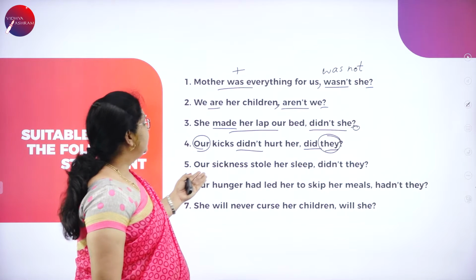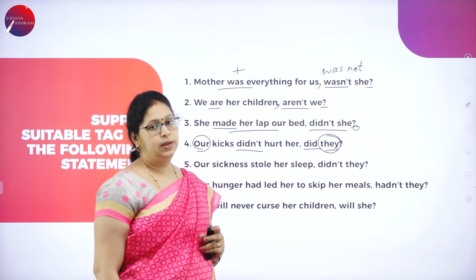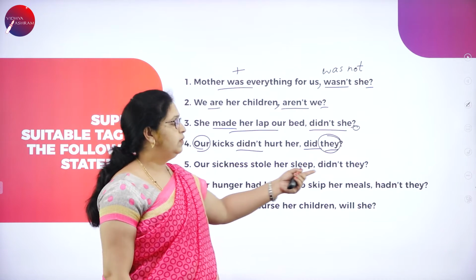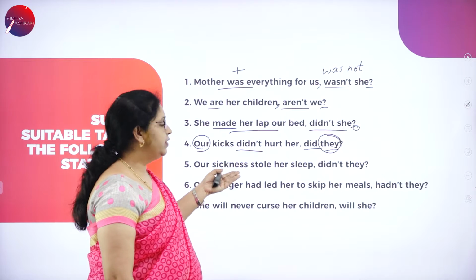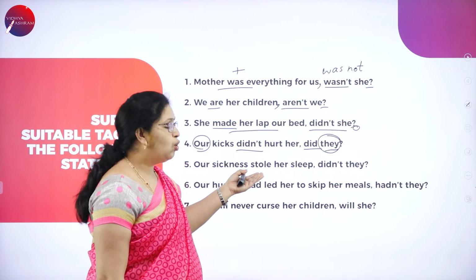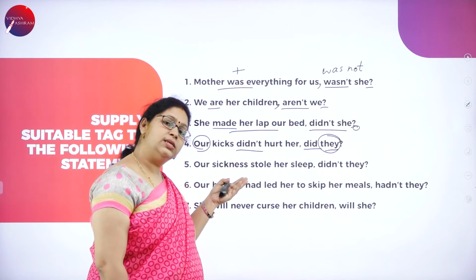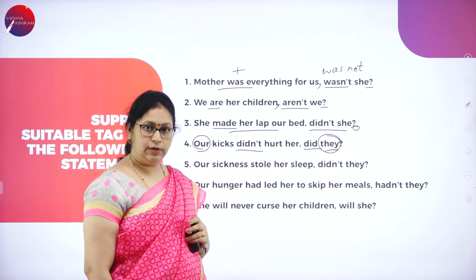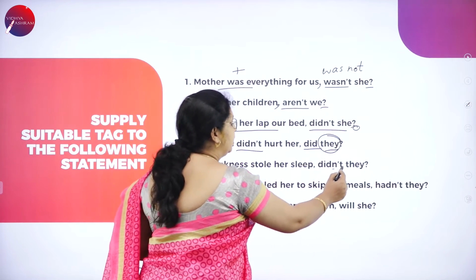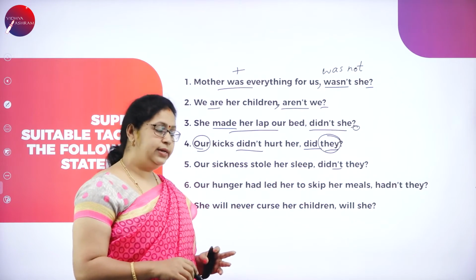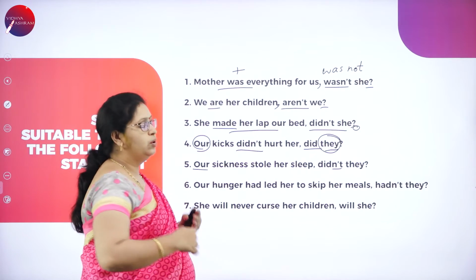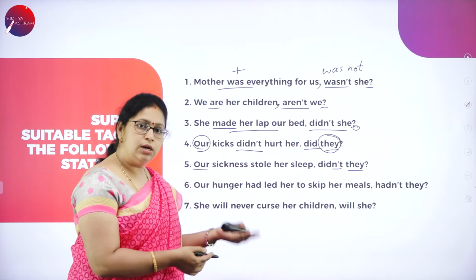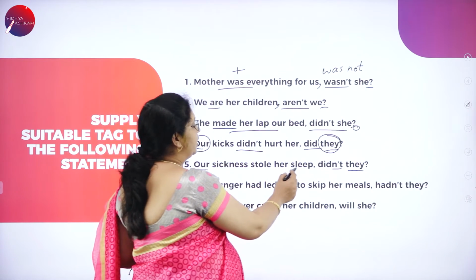Our sickness stole her sleep. In this there is no auxiliary verb. There is no modal. So what will we do? We'll use do form. And which tense is it? Sickness stole. Steal is present tense. Stole is past tense. So we'll use did, and the statement is positive, so we'll change it to negative. We make it didn't. Here it is our, so it becomes they. First person becomes third person.